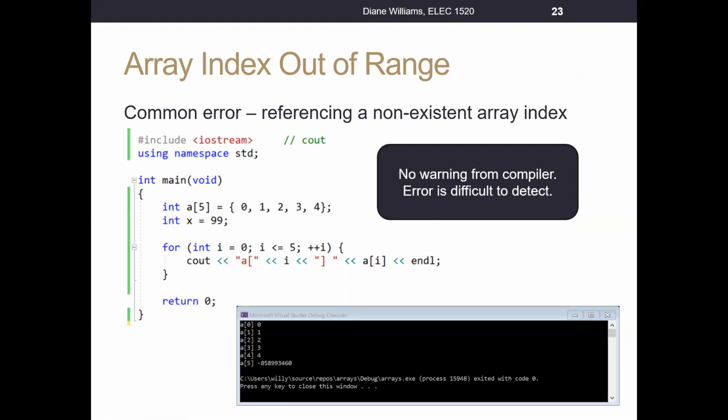The last thing then, array out of index range. What happens if we go ahead and create an array that's of size 5? We initialize it to some values.